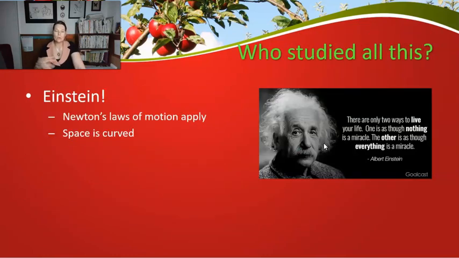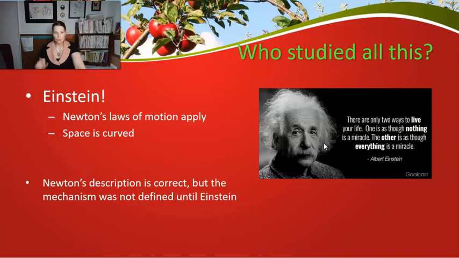So who figured this out? Einstein. So he was the person who actually figured out what was going on and what was the mechanism. And so Newton's description is correct, but it's Einstein that actually defines what's causing gravity. So in this conversation, we have talked about the force of gravity, right, is always downwards towards the center of a massive body.